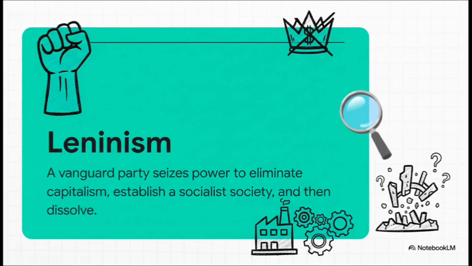A classic example, way up in this quadrant, is Leninism. The core idea here is that a small elite group, they called it the Vanguard Party, has to seize power, completely tear down the old capitalist system, and build a new socialist society. Now, here's the catch. The state is then supposed to just dissolve itself once the job is done.